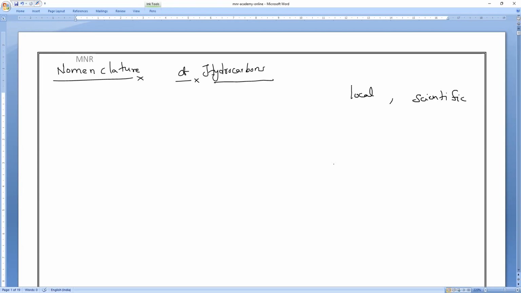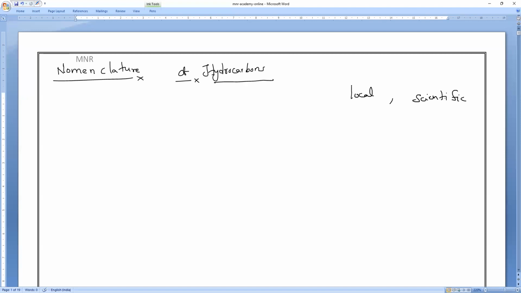In the same way, organic compounds also have two different kinds of names. Suppose you take the tamarind tree. We call it tamarind, which is a local name, but the scientific name is different. Every plant definitely has a scientific name; what we use is the common name.